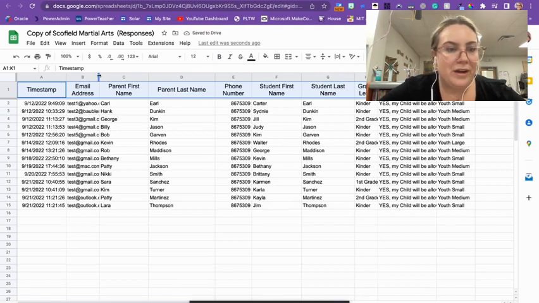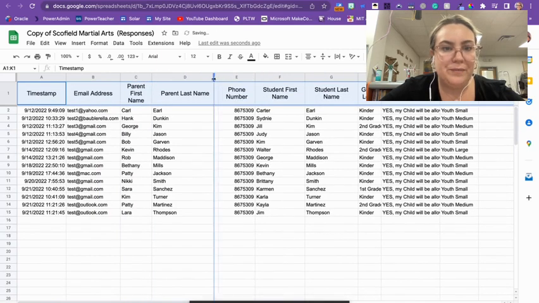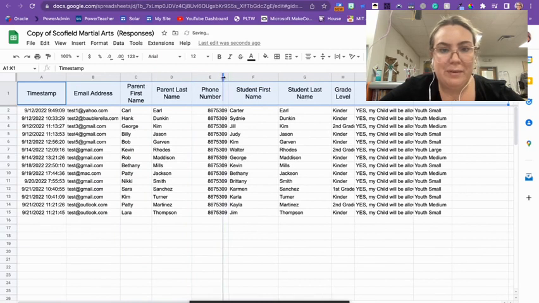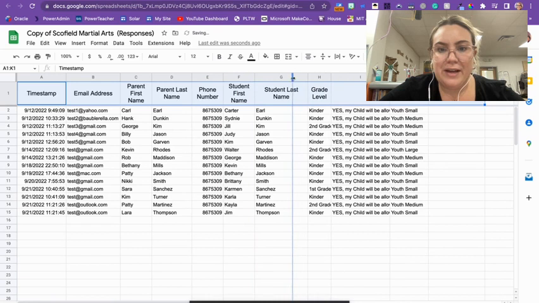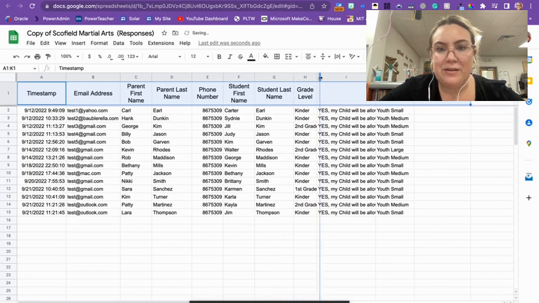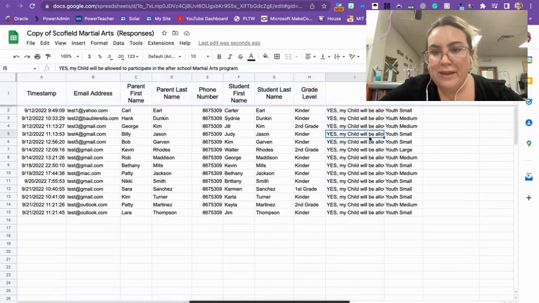You can also grab with your cursor and adjust it this way. I can make this one a little smaller since names are smaller, to make everything fit on the page. Just click and drag and adjust. I'm going to stretch this one out a little bit so you can see second grade. This one too, you see how you can't see the whole thing?